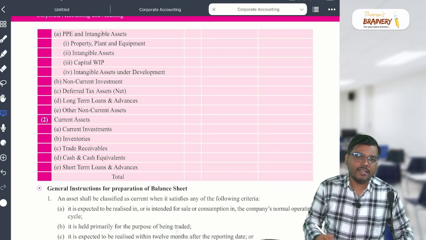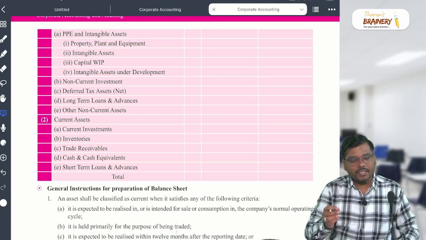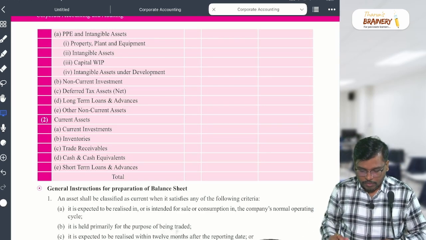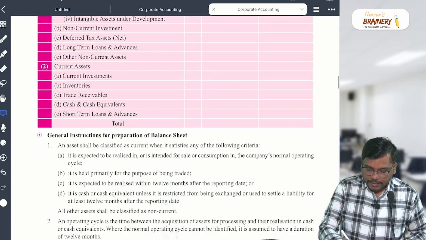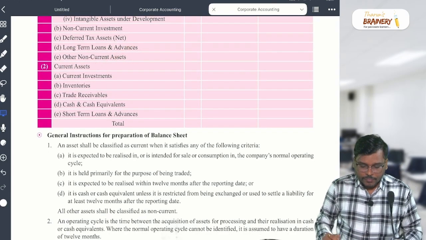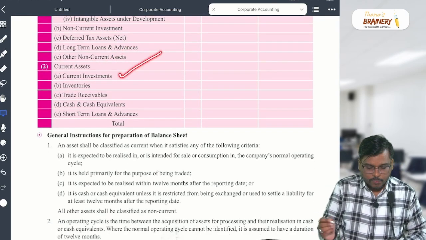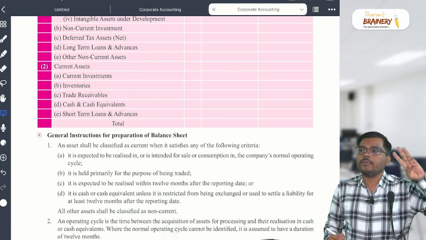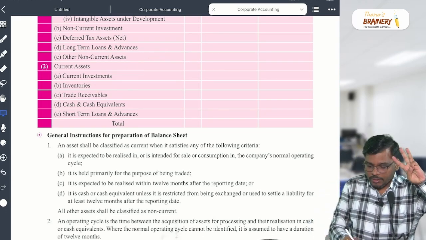What are other non-current assets, sir? Other than this category, anything else that comes will come under other non-current assets. Okay. Next, my dear student, current assets. What will come under current assets, sir? First, current investment, which I discussed with you. Then inventory. Inventory consists of 3 items. How many items, sir? 3 items. Which are the 3 items?